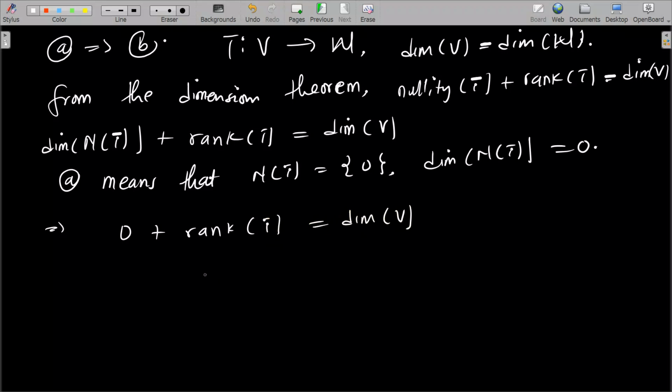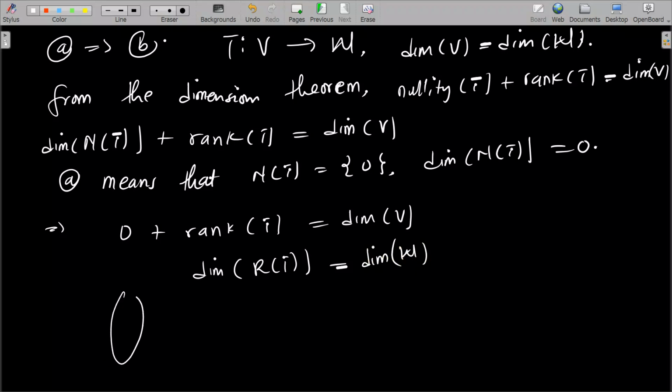What is the rank of T? The rank of T is the dimension of the range of T. And what is that equal to? The dimension of V, where we know that V and W have equal dimensions. So this is equal to the dimension of W. And what is the range though?